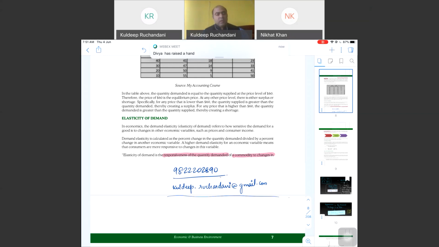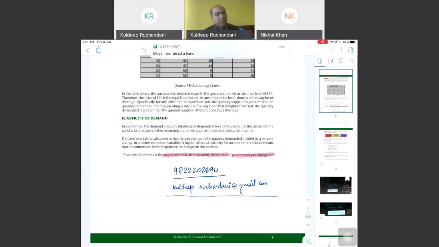So that's what we mean by elasticity. For a particular commodity, when a price changes and the quantity demanded also responds to that price change, we will say that commodity is very elastic. The elasticity is positive. Example of a commodity where price elasticity will be negative will be of necessary goods.